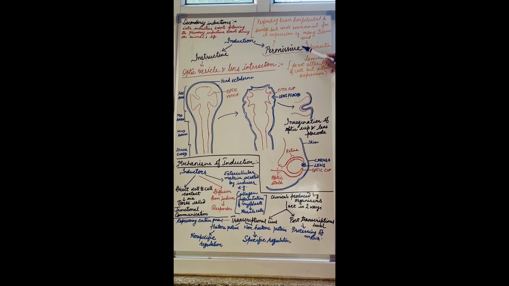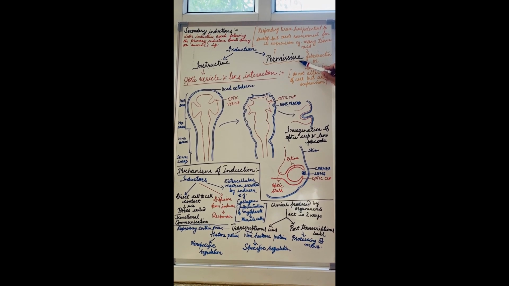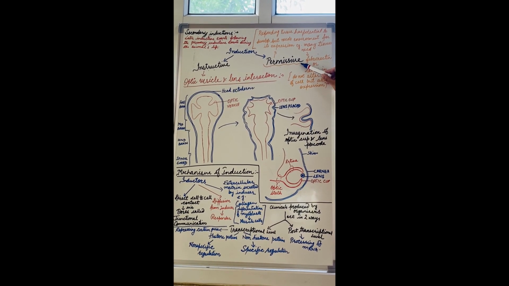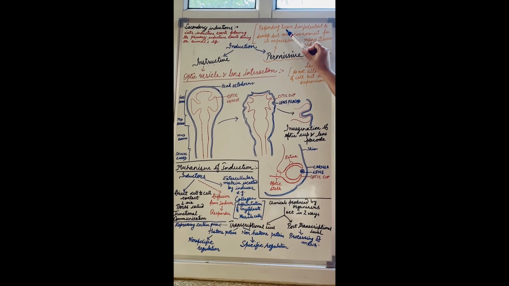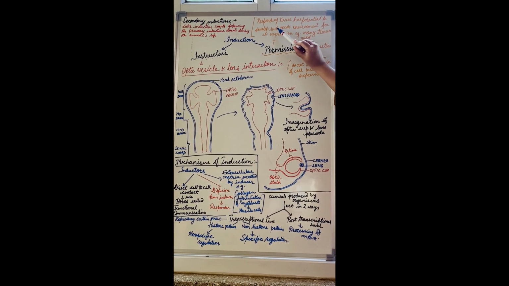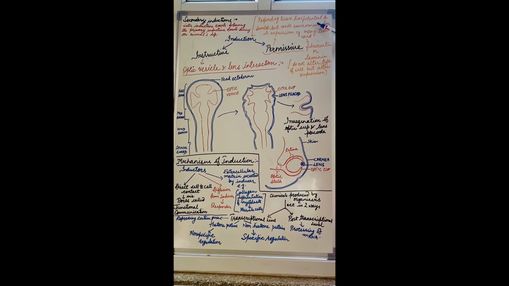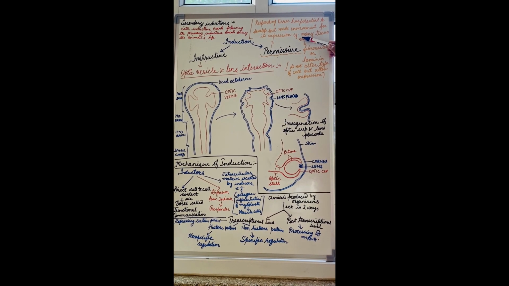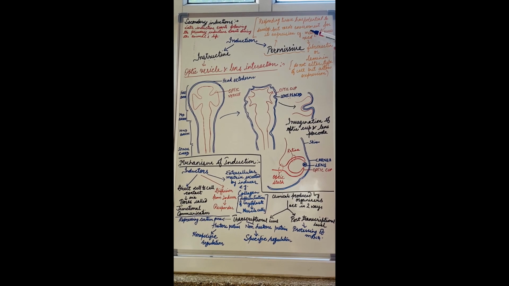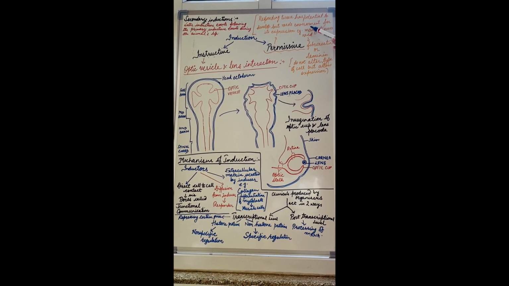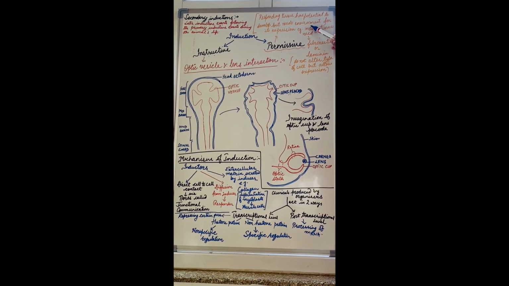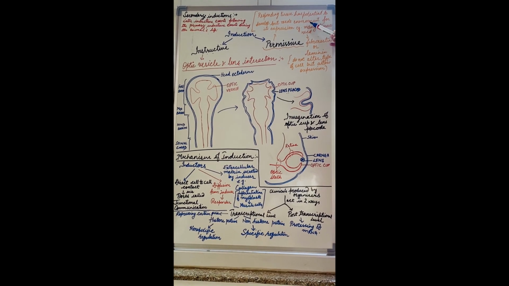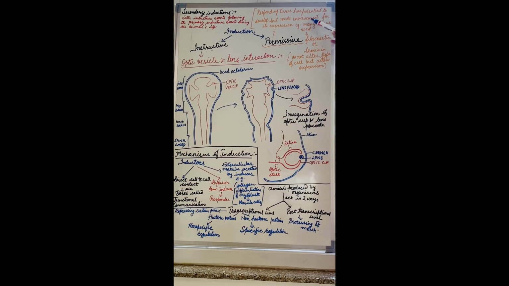So now the permissive induction. What is permissive induction? As the name indicates, it gives permission. So the responding tissue has the potential to develop, but it needs certain environment for its expression, right? तो उसके अंदर full potential है कि वो किस में differentiate होगा वो tissue, but इसको क्या चाहिए? एक permission चाहिए. It can be in the form of some chemical or by environmental factor or anything.